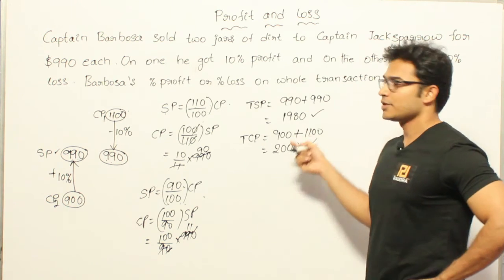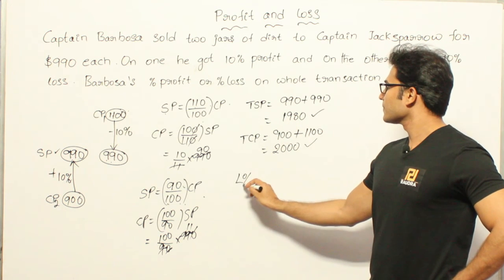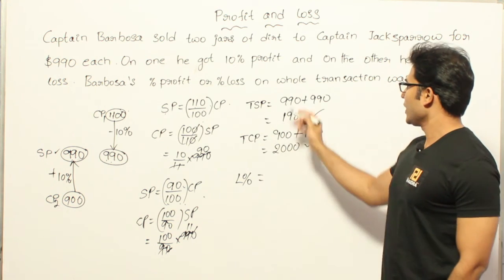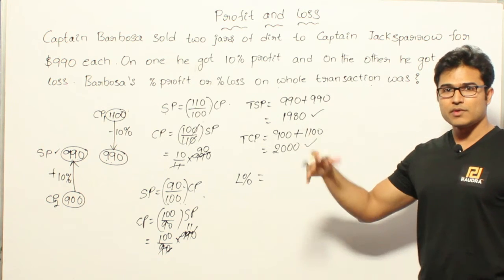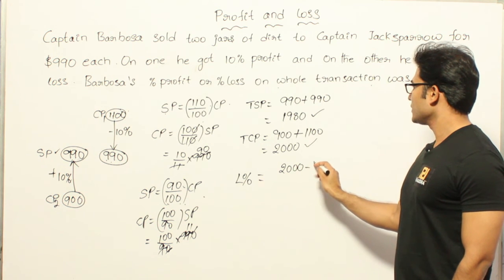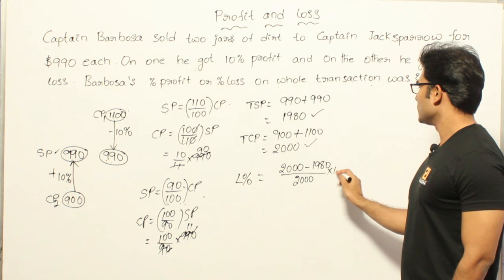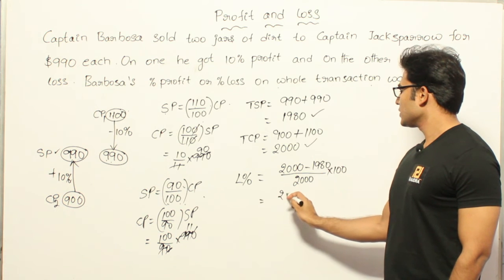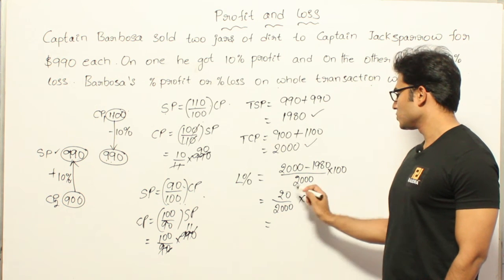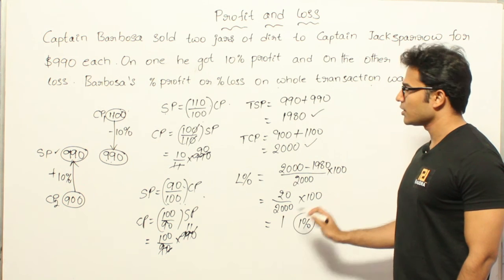Now what is the loss? The difference. What is the loss percent? Difference divided by cost price into 100. So let's find out the loss percent. So why am I declaring that there is loss? Because cost price is greater than selling price, and they are asking about the whole transaction, which means on both the transactions, right? So loss is total cost price minus total selling price divided by total cost price into 100. So what is it? 20 divided by 2000 into 100. So it is 2000 divided by 2000, 1. So loss percentage is 1%. So 1% is the loss in this case.